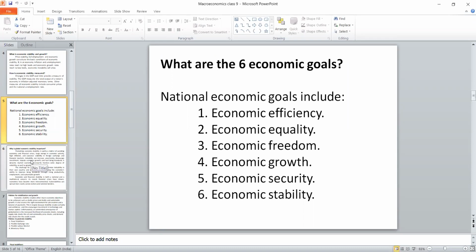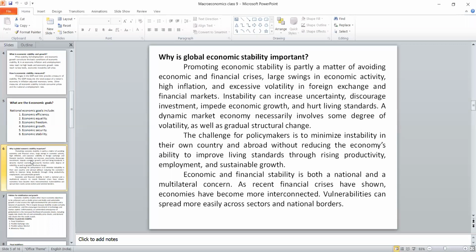In the first unit, we talk about economic efficiency through scarcity of resources. In this chapter, we are discussing economic growth and stability. Now we are moving to a little bit higher level. Economic stability is not only needed for a particular country, we should maintain it at a global level.